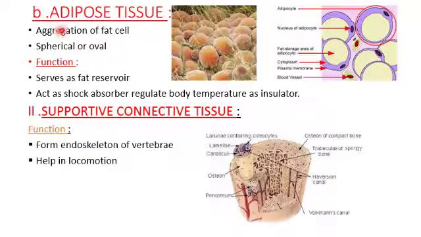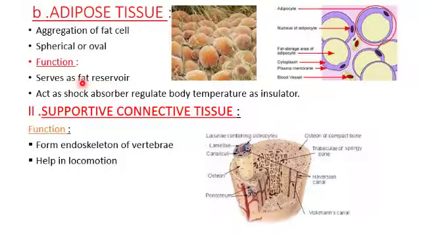So in connective tissue proper, first you learned areolar, now adipose tissue. It's nothing but a group of fat cells which are spherical or oval in shape. You can see here the cells of fat called adipocytes arranged in groups. You can see the cross section here which has nucleus and fat stored inside the adipocytes. You can see blood vessels arranged in between them. Cytoplasm is there. Outer cover plasma membrane is there. So these cells are called adipose tissue. What is the function?